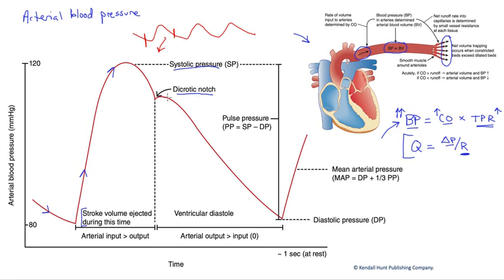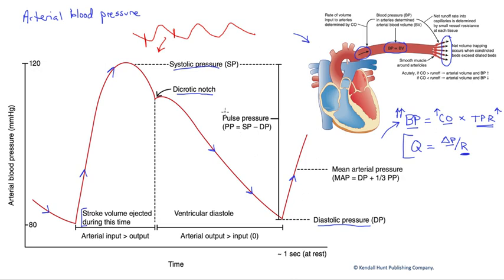We get a little blip in the pressure, and then we're in our diastolic phase, and our pressure continues to fall for a much more prolonged period than during systole, right? The diastolic phase is longer. And we fall all the way down to our diastolic pressure, the lowest pressure in that arterial circuit, just before we start to eject blood again with our cardiac output, enhancing our arterial volume and therefore pressure.